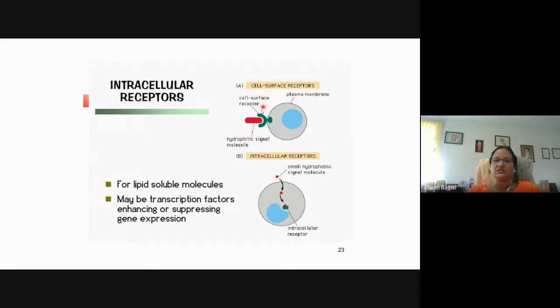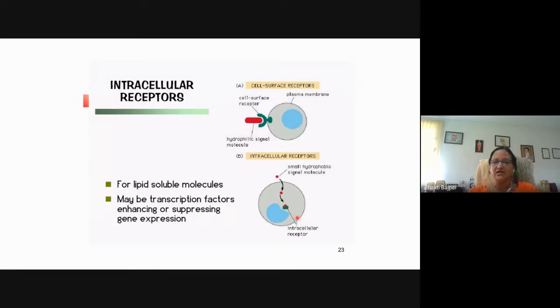So mostly the cell surface receptors bind to the hydrophilic signal and then the signal transduction will be there. Whereas the intracellular receptors are present in the cytoplasm, and for these receptors, the ligands are small hydrophobic signal molecules, like lipid-soluble molecules, which can easily diffuse across the plasma membrane and bind to the intracellular receptors, or they can be small gaseous molecules like nitric oxide or carbon monoxide, which can easily diffuse through the plasma membrane and bind to the intracellular receptors.